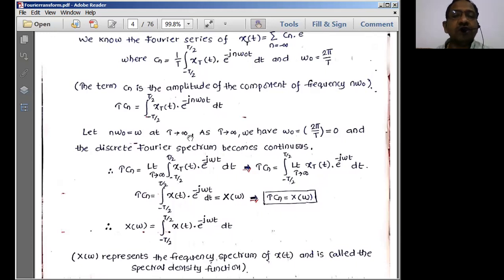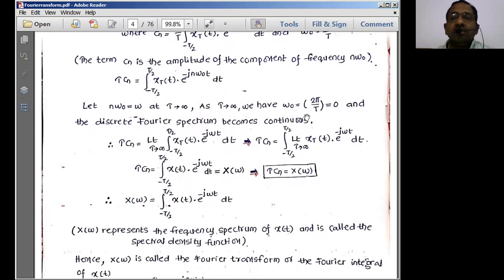As T tends to infinity, this n into omega naught tends to omega. That is under consideration. So as T tends to infinity, what is the formula we have? Omega naught is equal to 2 pi by T, the general formula. T equal to infinity means what? It becomes 0. That means we simply convert this omega naught into a differential component, because it is coming down based on the value of T.